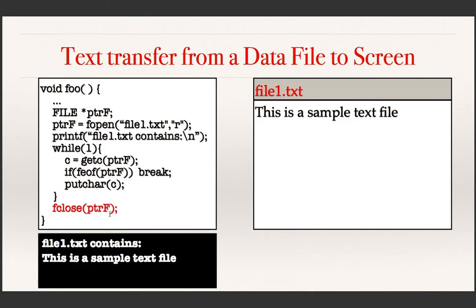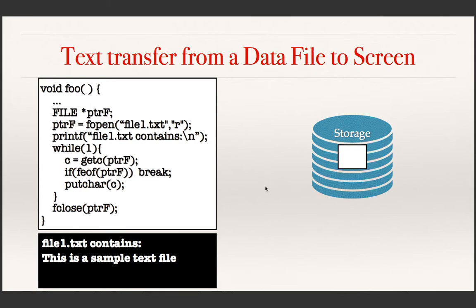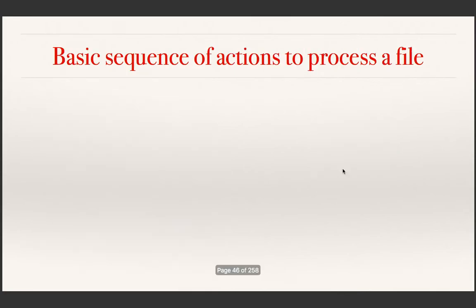And then it comes to the last statement of the function, which is the function to close the file. In the previous example also we have seen this fclose. After processing a file, you must close the file. Even though some C compilers do it automatically, it is better to explicitly use the statement to close it after the function. Okay, so the file is closed, it's in the memory.